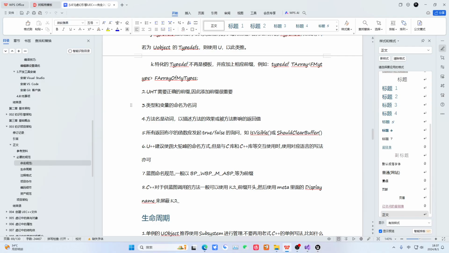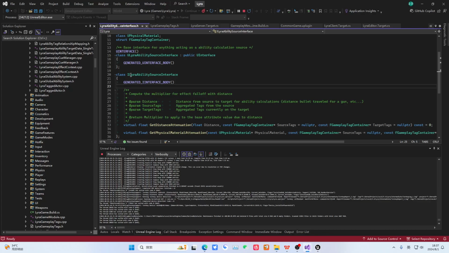One thing worth emphasizing here, in Unreal Engine, we use the PascalCase naming convention, which means the first letter should be capitalized, right? And at the same time, the first letter of each word after that should also be capitalized. You see, this is the prefix, and then this like GameplayAbility, GameplayEffect, Interface.